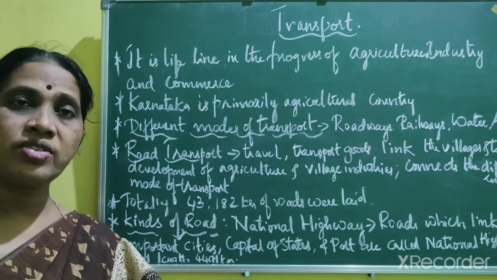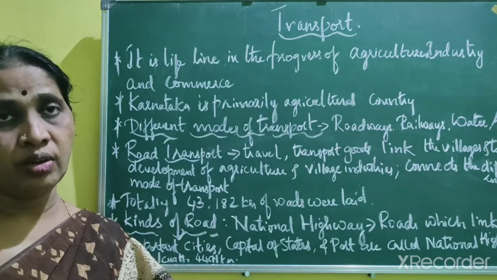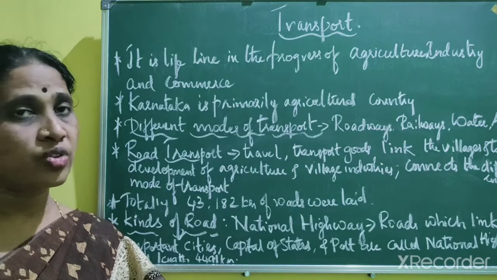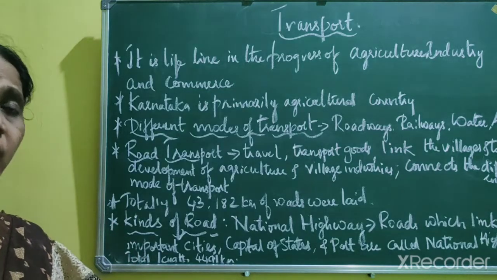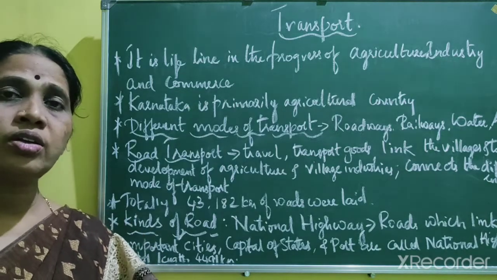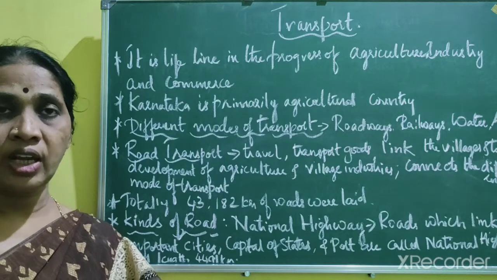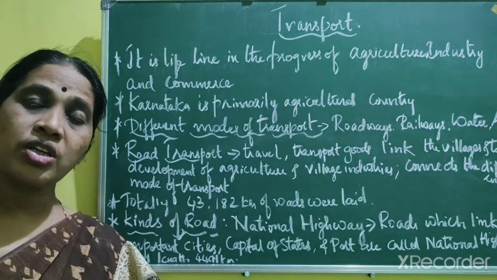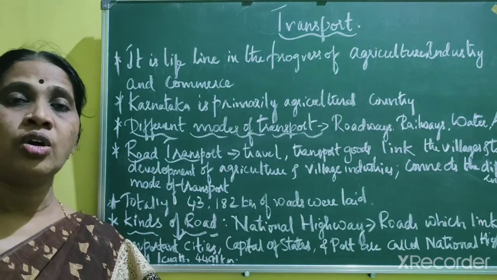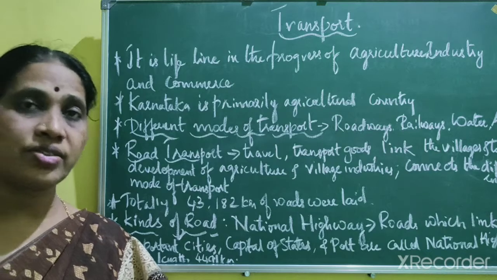Further, several small scale industries exist in the villages. Road transport helps them to transfer goods from one place to another, and it even connects to remote places. When you compare it to the other modes of transport, that is railway and airway, road transport is cheaper and also easier to maintain. Road transport can be easily maintained and also constructed.